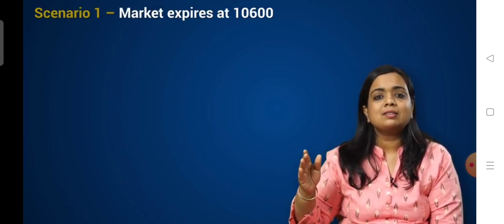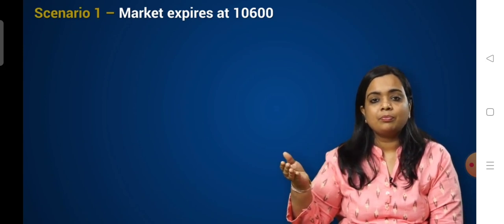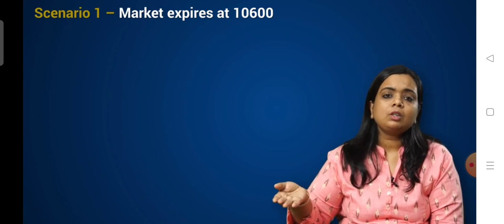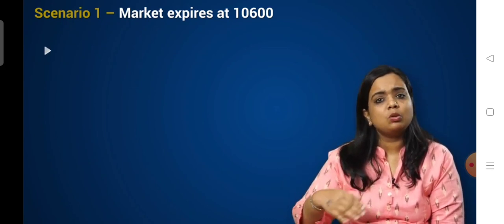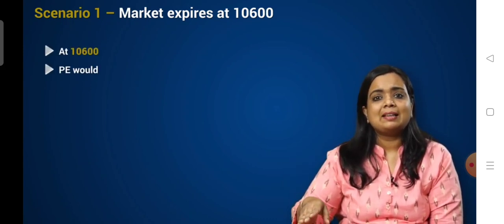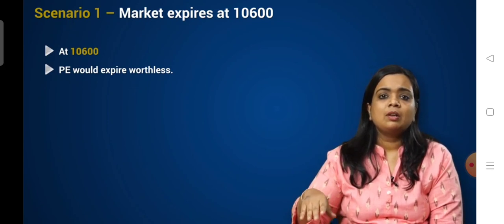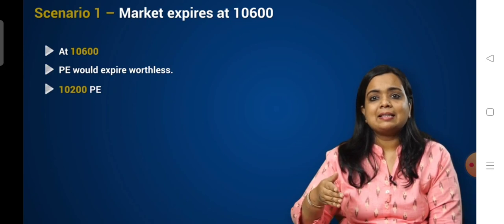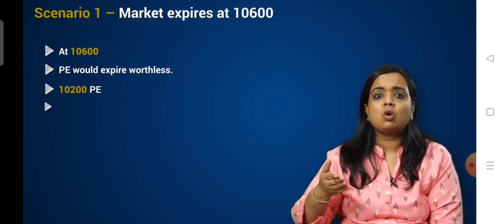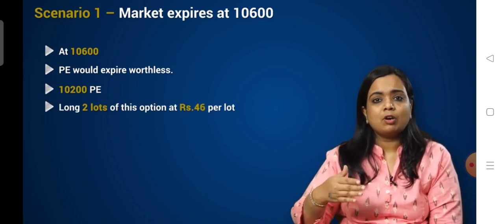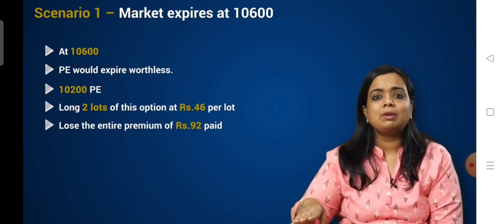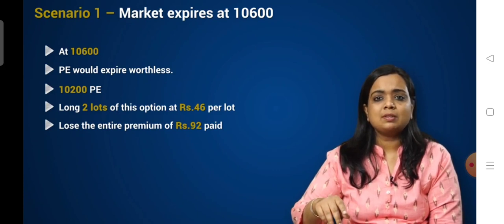So in the first scenario, we assume that the market expires at 10,600. At 10,600, both the put options will lapse and they will expire worthless. The 10,200 put option will lapse, and since we are long on these two lots of this option at 46 per lot, we will lose the entire premium paid, which is 92 rupees.